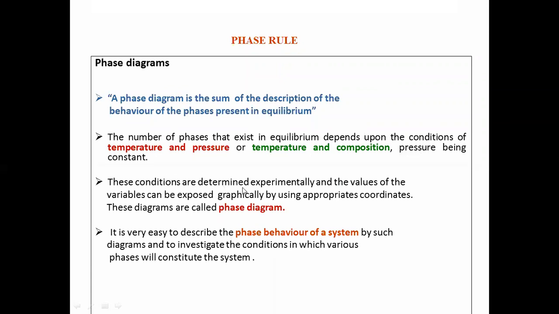These conditions are determined experimentally and the values of the variables can be exposed graphically by using appropriate coordinates. These diagrams are called phase diagrams. It is very easy to describe the phase behavior of a system by such diagrams and to investigate the conditions in which various phases constitute the system.